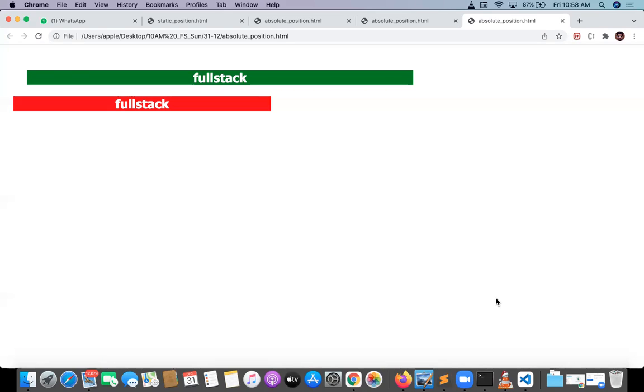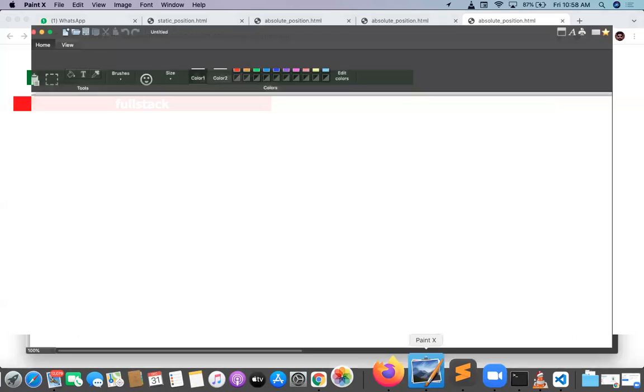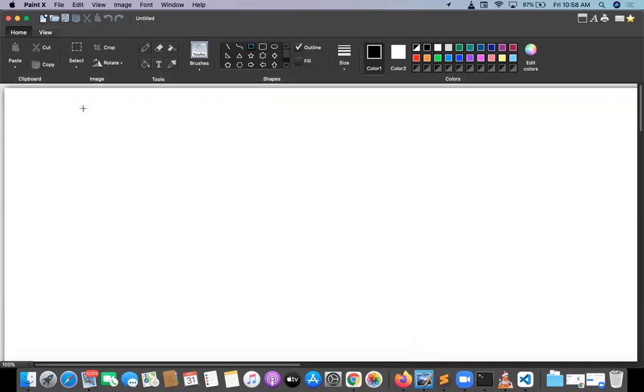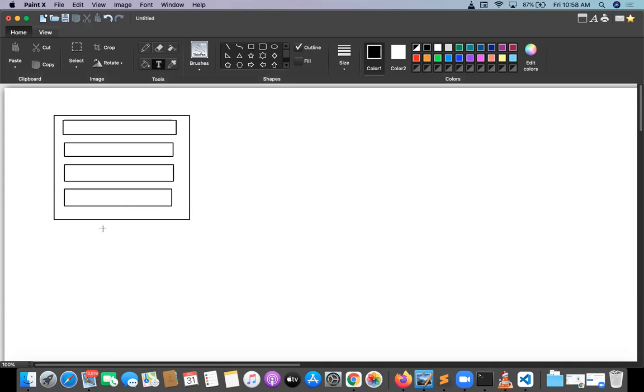Same concept for relative also. Let me take one diagrammatic picture. So what is the static position? What is the absolute position? All these things. What is the static position? Elements are arranged one after another. So is this a static position or not? I'm arranging all elements one after another. That is basically called static position. I have 4 elements, all 4 elements one after another. This is called a static position.